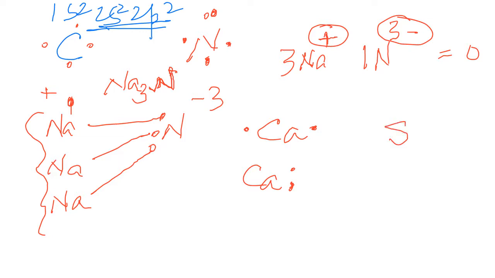So it has 1, 2, 3, 4, 5, 6, right? Now these two cannot make a bond. Only these two unpaired electrons will make a bond with calcium. So these 2 electrons will make a bond with these two. Now calcium sulfide is formed.